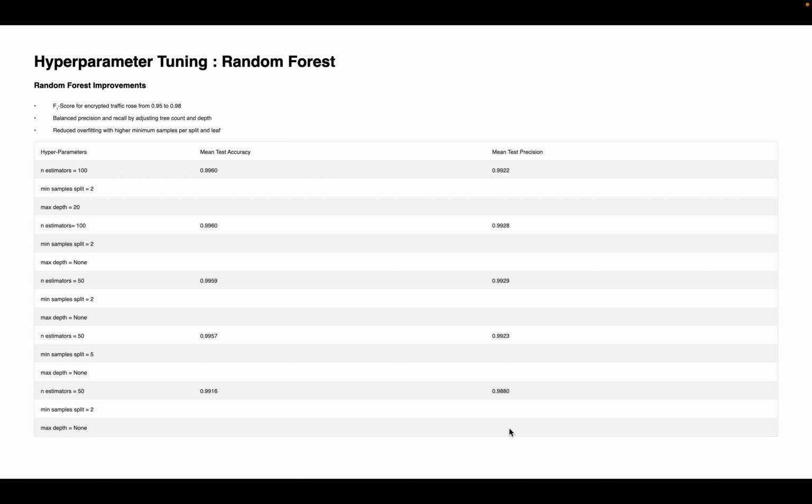In our hyperparameter experiments, we tested several combinations, and we observed that increasing the tree count generally improved performance, but beyond a certain point returns were minimal. We also experimented with min sample split, and higher values helped with generalization. Overall, careful tuning gave us a very strong and balanced model.